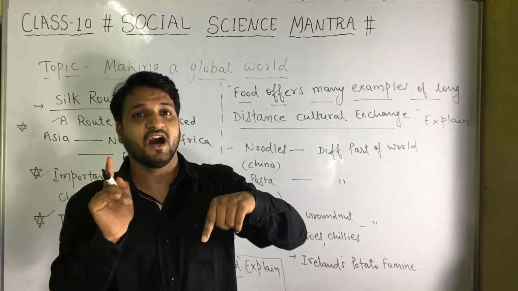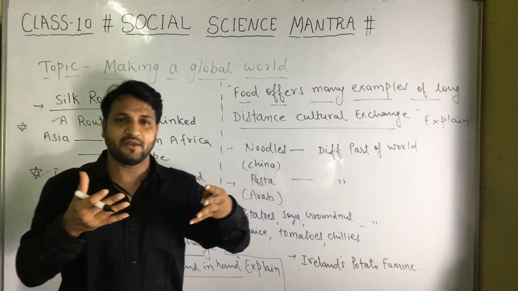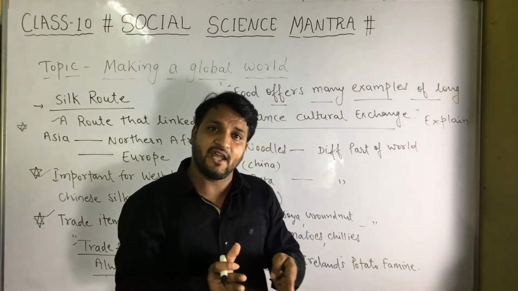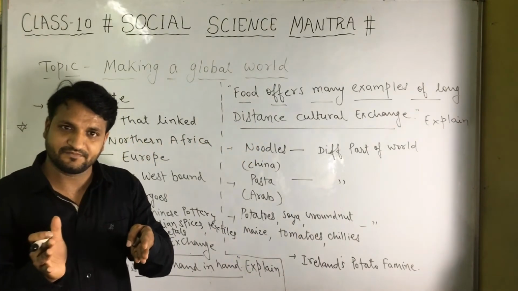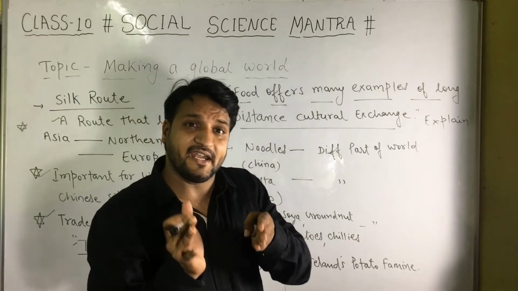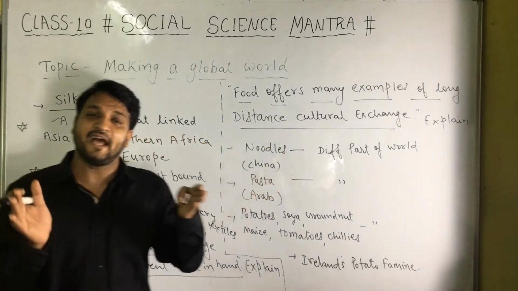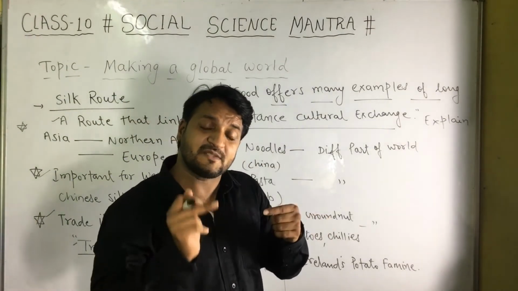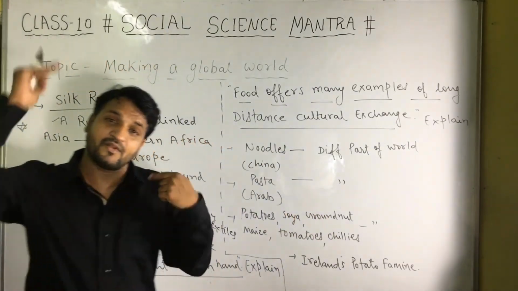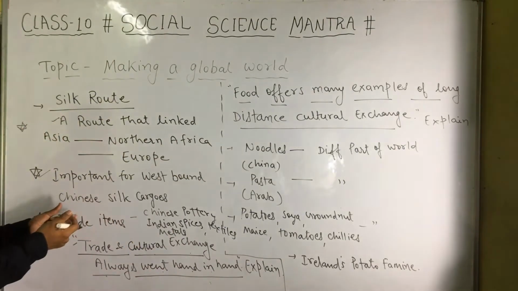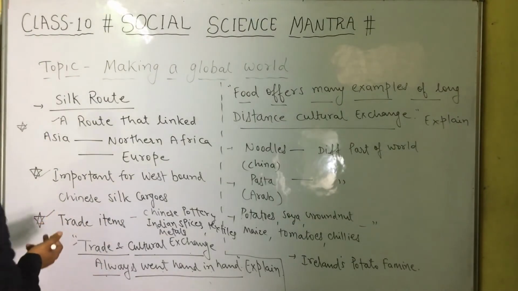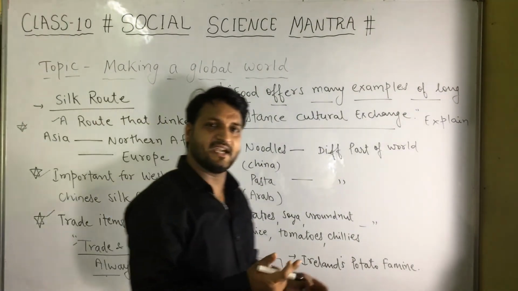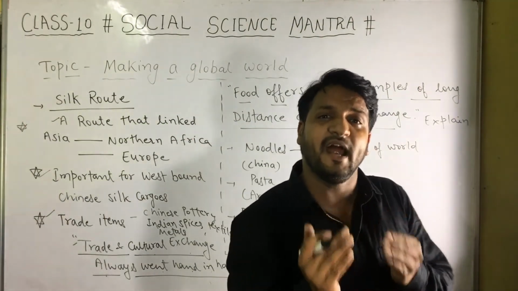Already we discussed how Buddhism, which we are talking about today, is of Indian origin. It originated in India, in Lumbini, with Gautam Buddha. But today it is worshipped throughout the world. It has become a great religion. How did this spread to different parts of the world? This was the stream: trade and cultural exchange always went hand in hand.